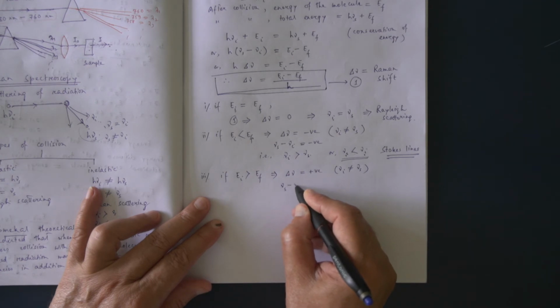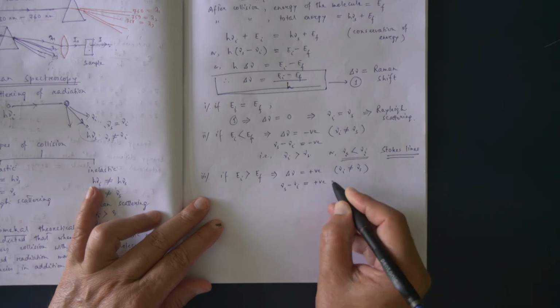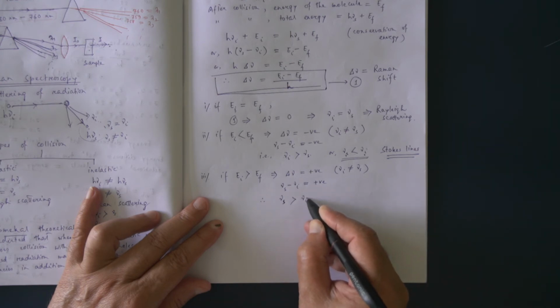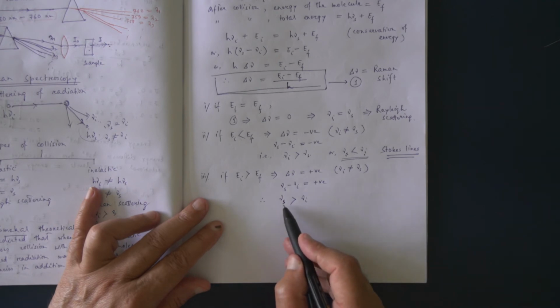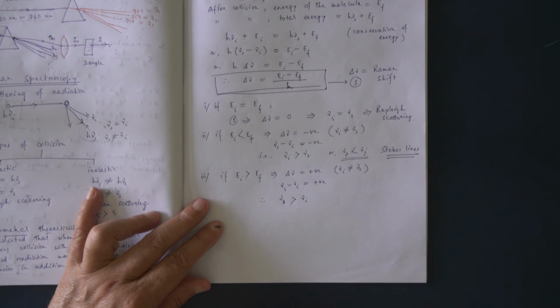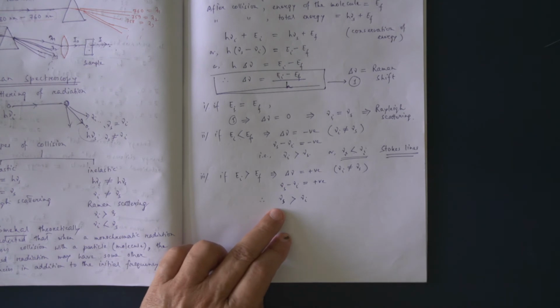Nu S minus nu I is positive. That means nu S is greater than nu I. That means the scattered photon has more energy than the incident photon.